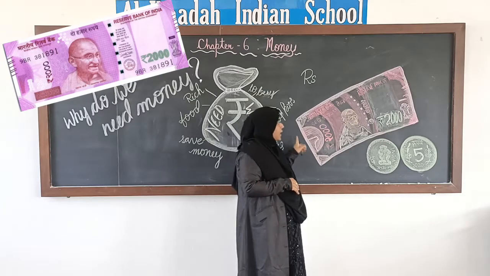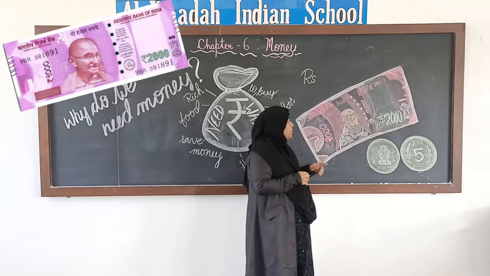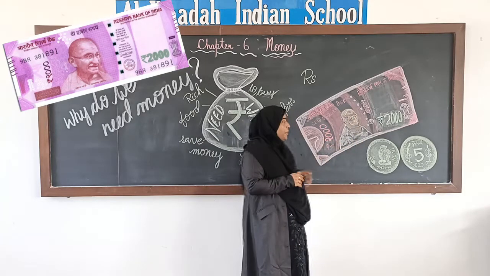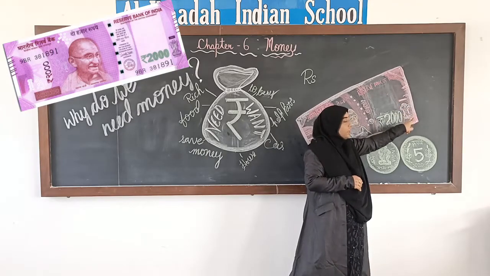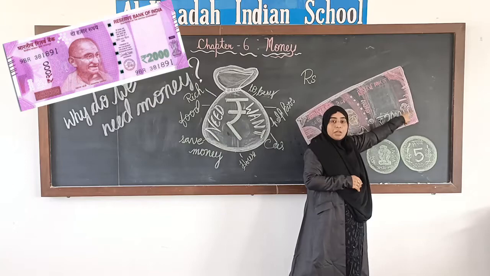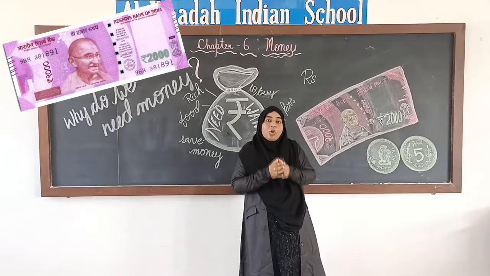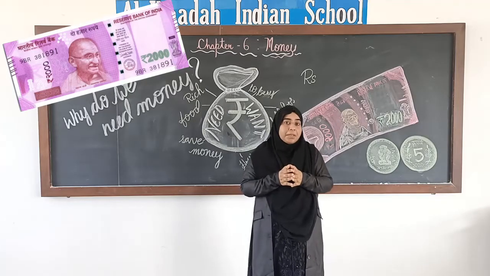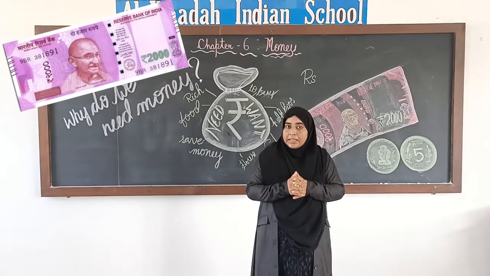On any note that belongs to India, you will find the picture of Gandhiji on it, and you will find the picture of an emblem. There will be an emblem on the note or the coin. So, if you see the picture of Gandhiji or the picture of the emblem, that means that coin or note belongs to India.